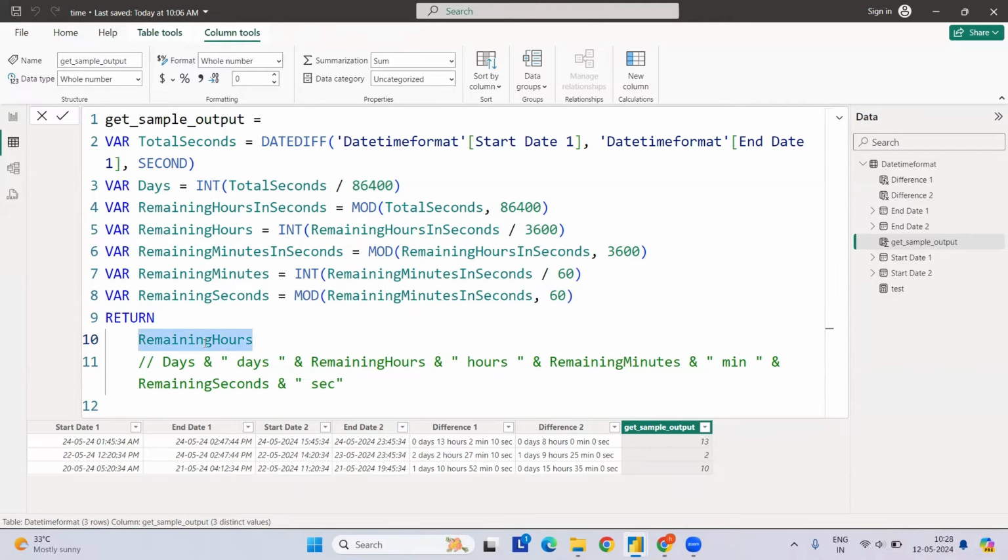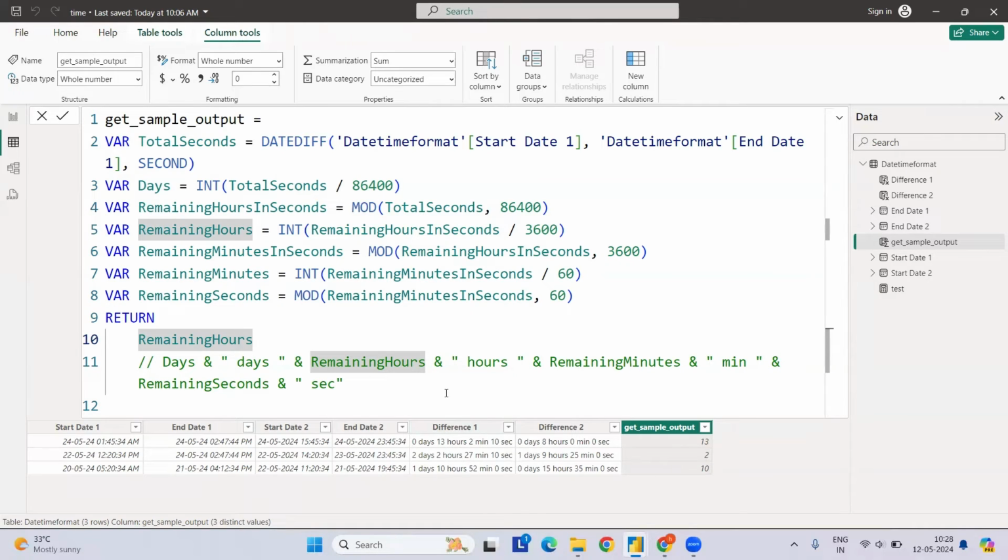Hope you are able to follow these things. First, we have the days. We took the integer part of a day. For the remainder part, we are calculating by using the mod. Once we have the mod, it gives you the remaining hours. And in the remaining hours, the integer part will be the hours and the decimal part will be your minutes. So likewise, we are calculating. So we have the hours component now, and that was also reflected here as 13 hours, 2 hours, 10 hours. Then what about the minutes?